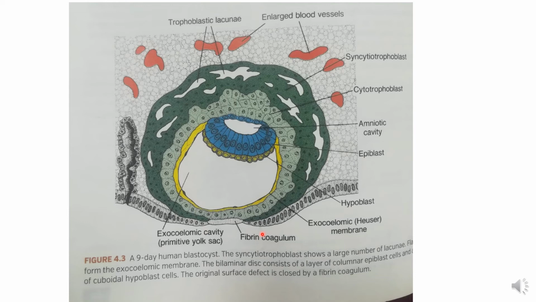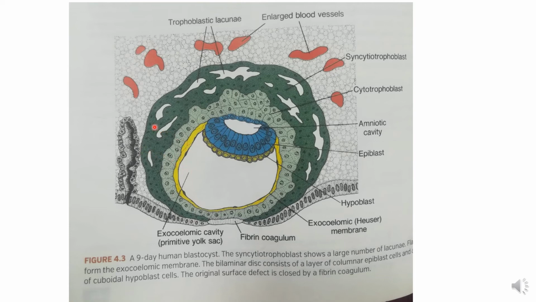And now it is totally embedded inside, and it will derive its nutrition from the uterine gland secretion, which is present near to it. That is absorbed by the syncytio, then cyto, and ultimately approaches this cavity, and that will be developing in it.